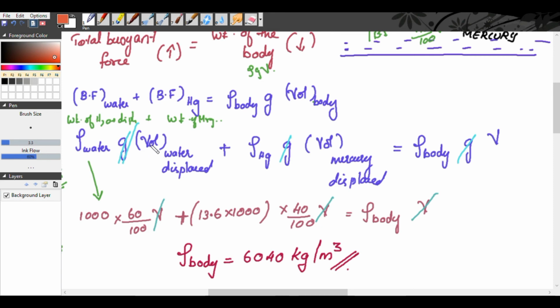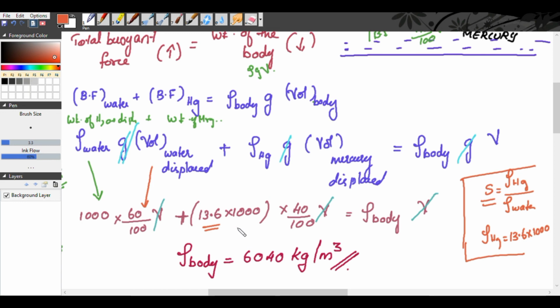The volume of water displaced is the volume of the body immersed in water, that is 60% of the volume. Now, plus the density of mercury. The specific gravity of mercury is 13.6. We know specific gravity is equal to density of the substance divided by density of water. So the density of mercury is 13.6 times the density of water, 1000 kilogram per meter cube.